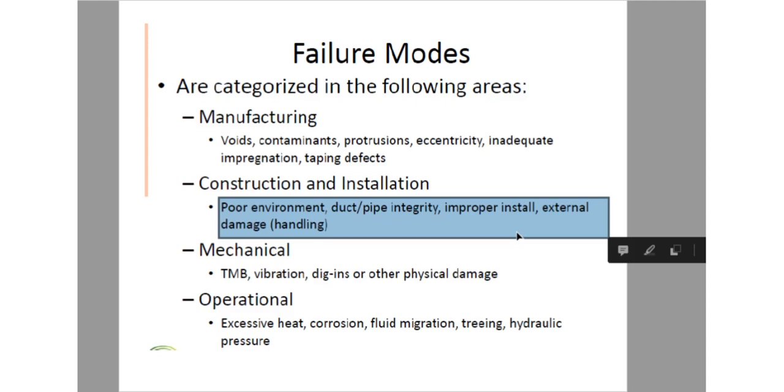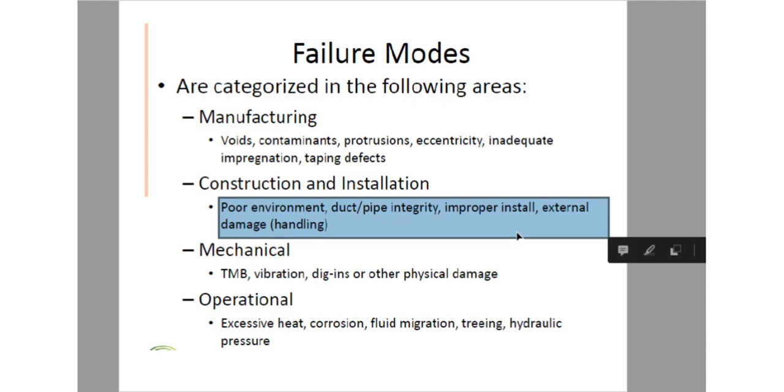The third area is mechanical. Under this, vibration, diggings or other physical damage will lead to a failure mode of the cable. And the fourth area is operational failure.